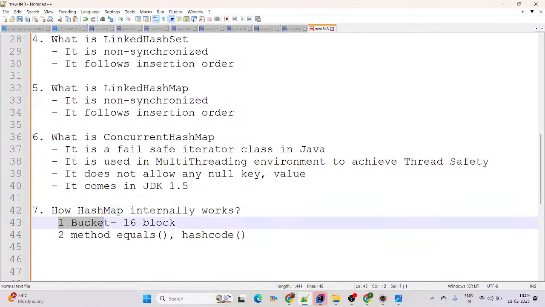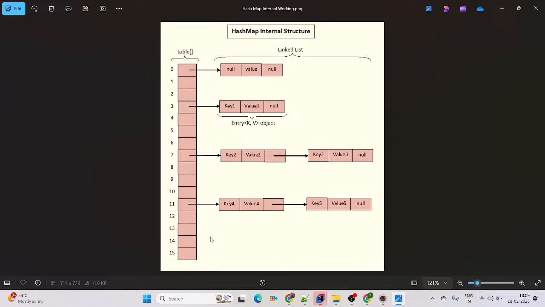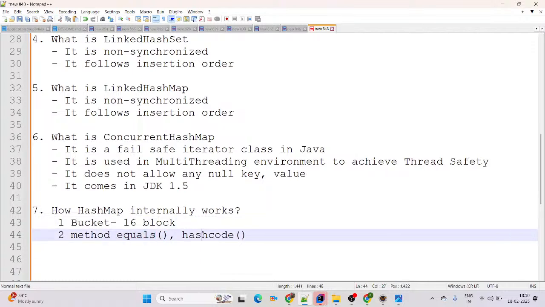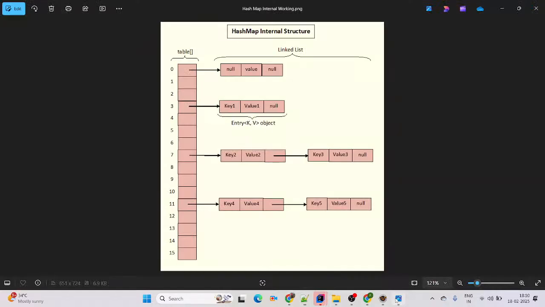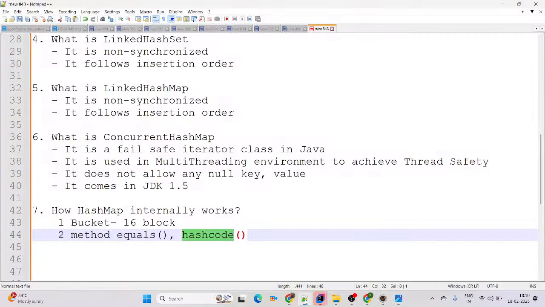Now you can simply come up with this diagram. There is one bucket. The bucket size is 16 blocks. Perfect. 0 to 15 means you can simply say 16 blocks. And there are two methods available, equals and hashCode. If two HashMap objects are equal, then definitely hashCode will be the same. And once two hashCodes are the same, then definitely collision arrives. Once collision arrives, it internally overrides the same block, and definitely performance goes to degrade. Then in Java 8 the concept of binary tree comes, with a right node and left node. By using this concept, it will become a balanced tree, and definitely it will give us good performance in our Java application.